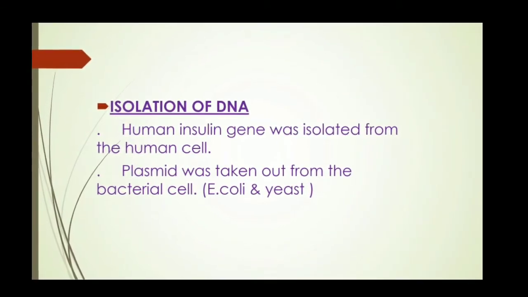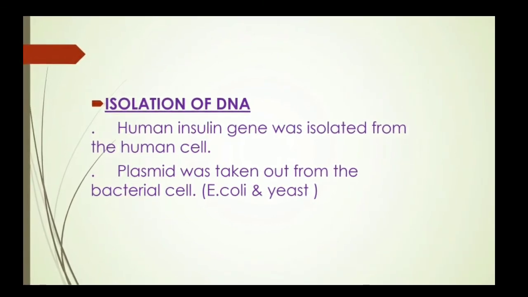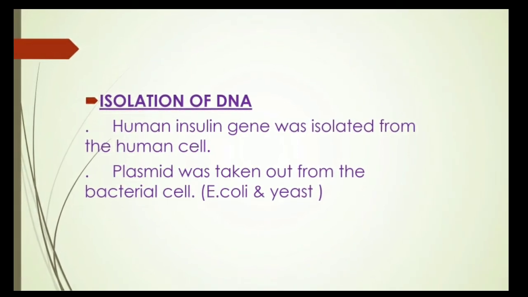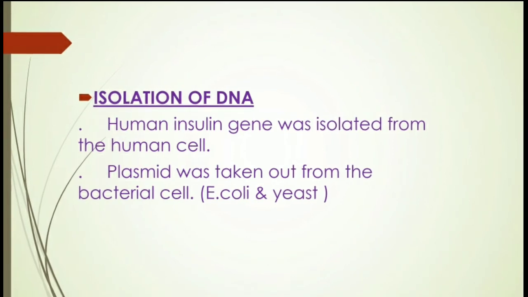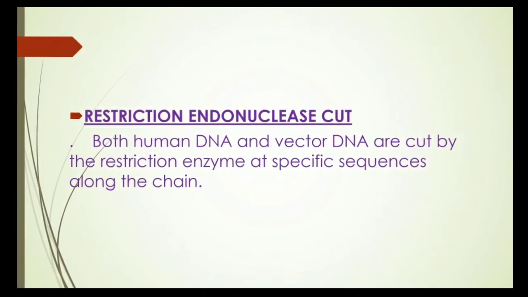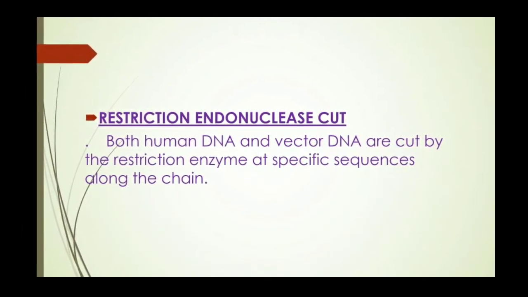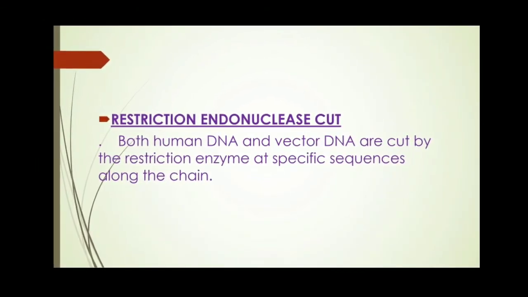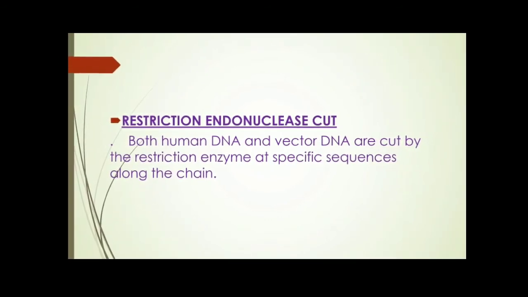The human insulin gene is isolated from the human cell, and at the same time plasmid DNA is taken out from the bacterial cell. Then the next step is the restriction endonuclease cut. Both the human insulin DNA and the vector plasmid DNA are cut by the restriction endonuclease enzyme at a specific sequence along the chain.